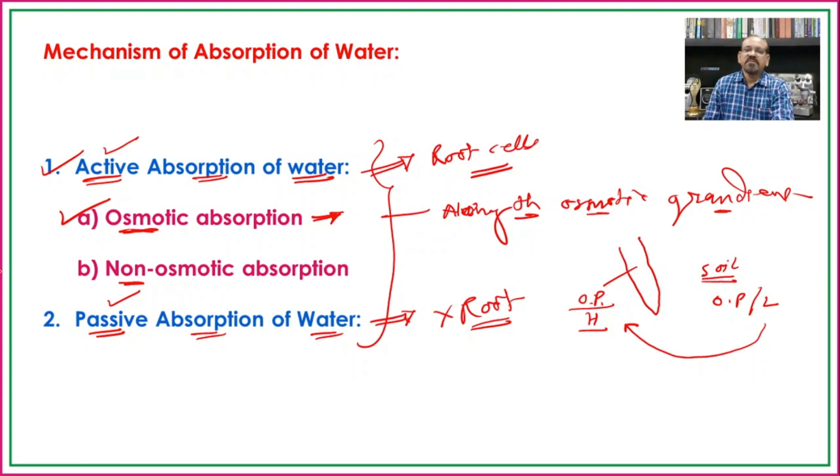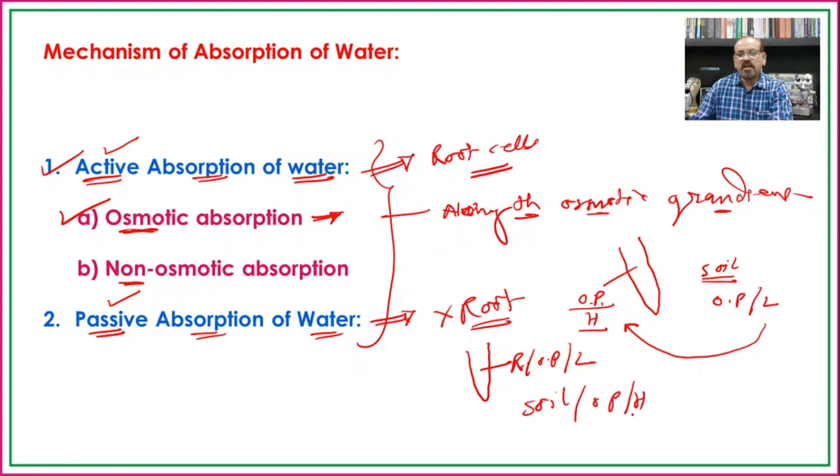But if there is a reverse condition, if this is now the root, with lower osmotic pressure, and the soil particles have higher osmotic pressure, then as per osmosis there should be transport of water from lower to higher concentration, but this is not what happens, because the water will not be transported from the root to the soil.